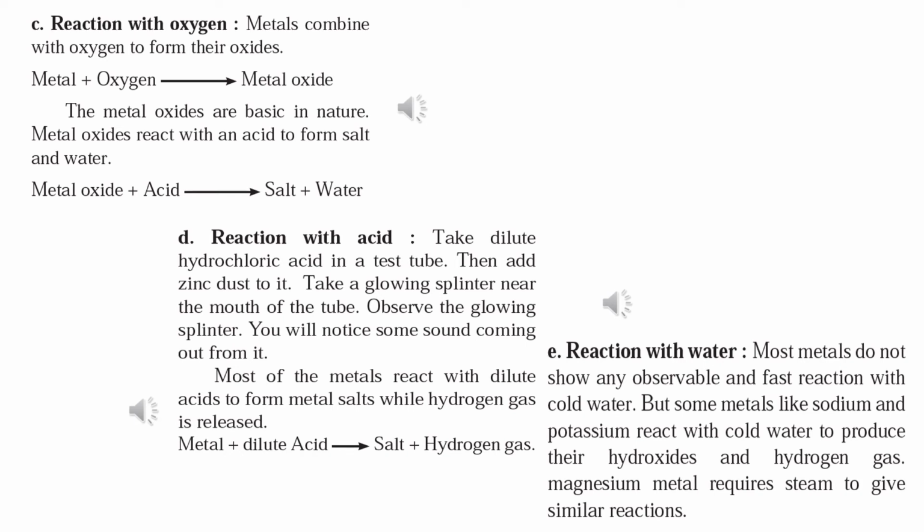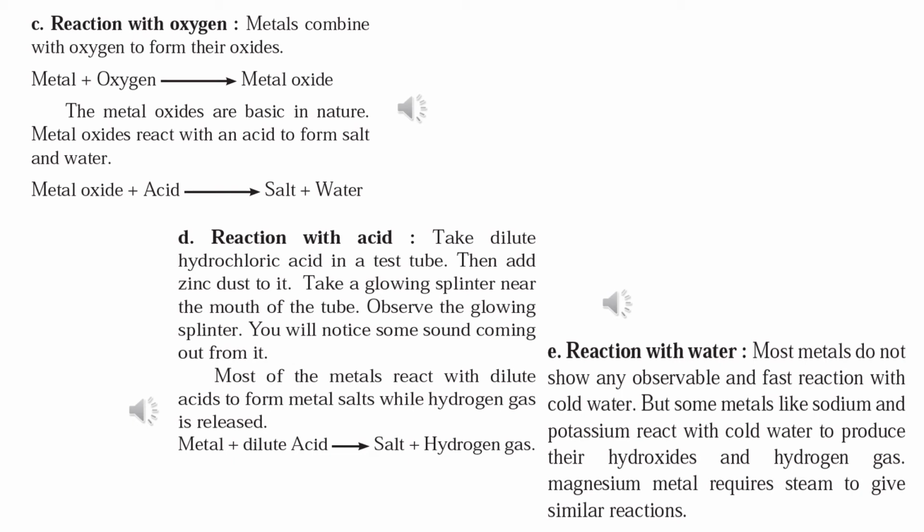So these are all 5 chemical properties of metals. First one was electronic configuration. Second one was formation of ion. Third was reaction with oxygen. Then the fourth one, reaction with acid. And the fifth one, reaction with water.